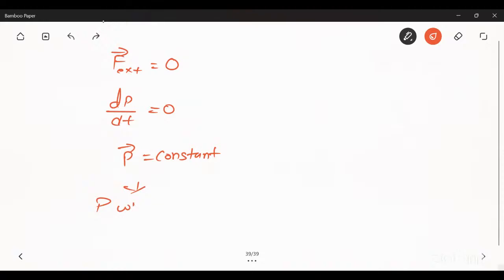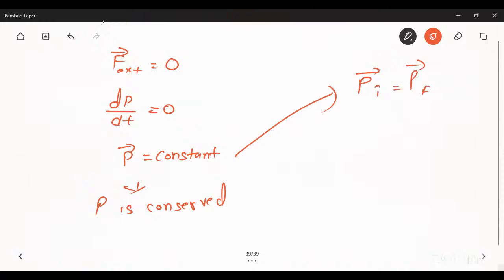Momentum is conserved means the initial momentum is equal to the final momentum. P constant means P initial is equal to P final. So Mi Vi is equal to Mf Vf, or you can say that M1 V1 is equal to M2 V2. So that was your law of conservation of linear momentum.